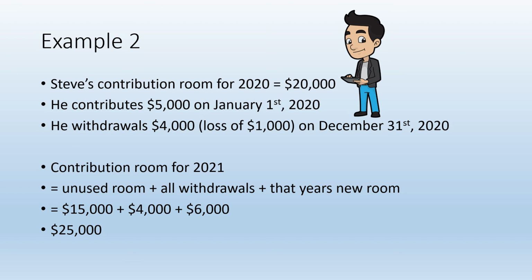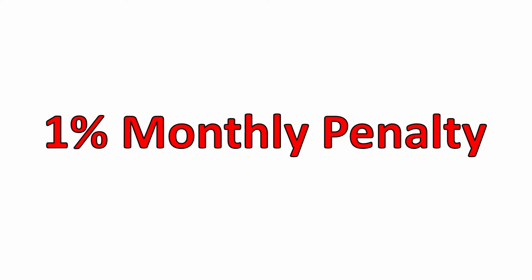Now, it is important to note you can open multiple tax-free savings accounts at different institutions. However, your individual contribution limit remains the same, and your total between all tax-free savings accounts cannot exceed your individual contribution limit. Now, you might be asking, because there is a contribution limit, what happens if you exceed that limit? Well, the CRA is going to charge you a 1% penalty each month on the amount that you are over your contribution limit. Therefore, it is very important to make sure you do not exceed your personal contribution limit.